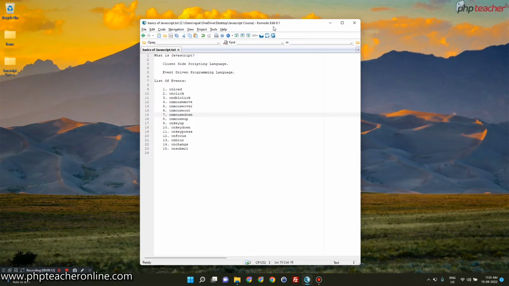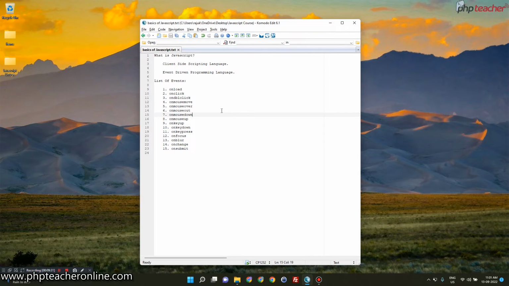But here just understand, mouse down means whenever you are clicking and holding down your left mouse button, that is mouse down. Whenever you are releasing it, that is mouse up. And if that is in a combination together, back to back in the same place, that means it's an on click.